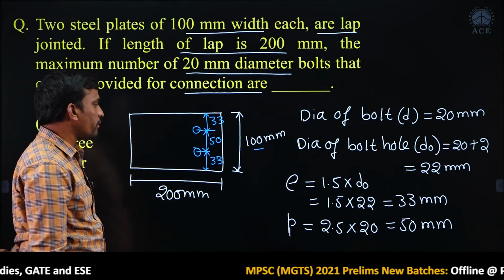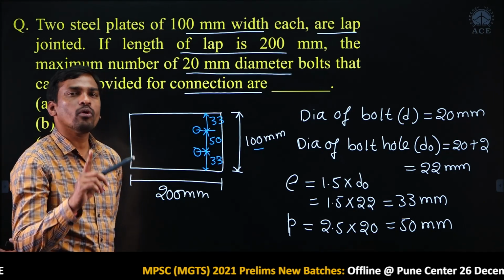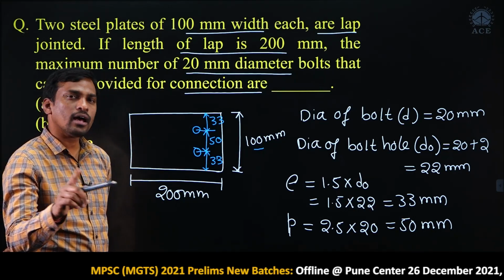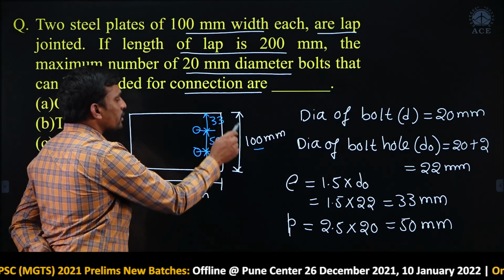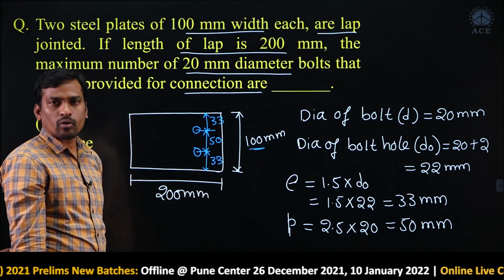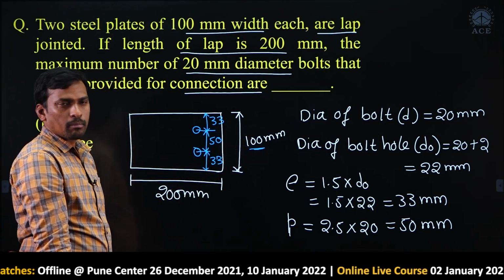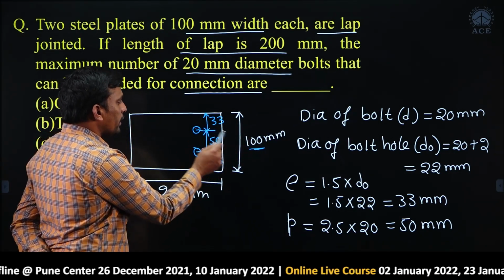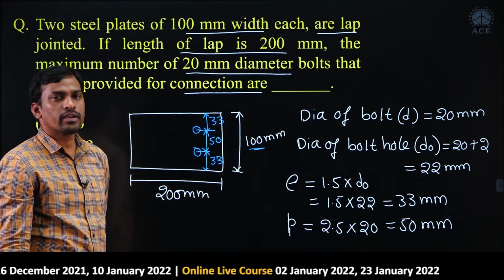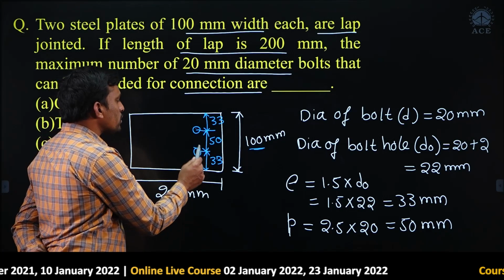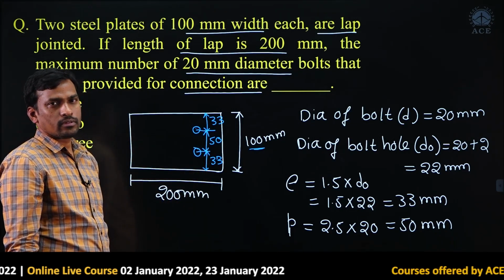Okay. So, along the width, how many number of bolts we can accommodate? Only 1 bolt we can accommodate along the width of the plate please, because the maximum width of the plate is 100 mm only. We can accommodate only in this width, but if you provide 2 bolts now, we are getting more than 100 mm width now. It means we can't accommodate 2 number of bolts, we can accommodate maximum only 1 bolt.